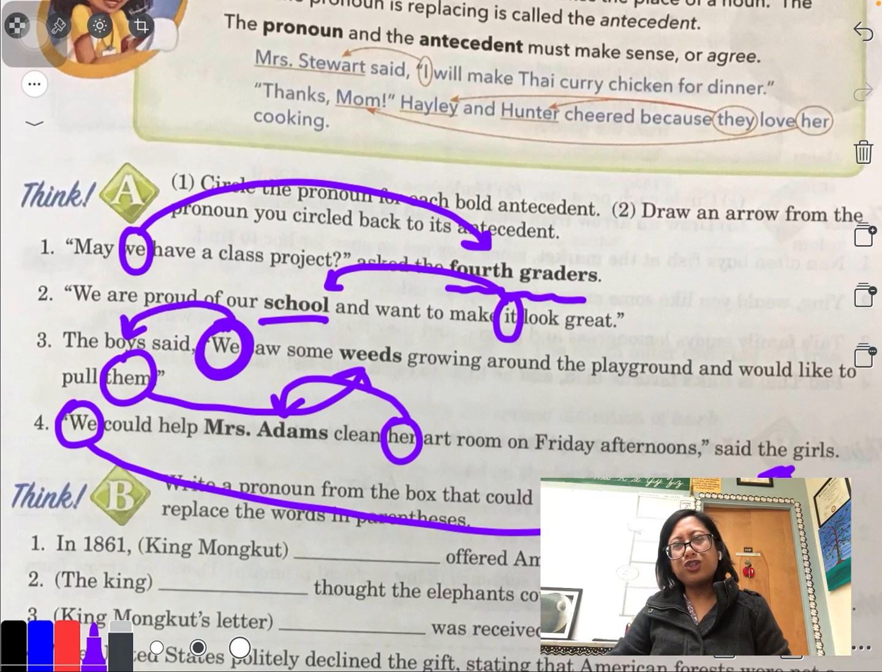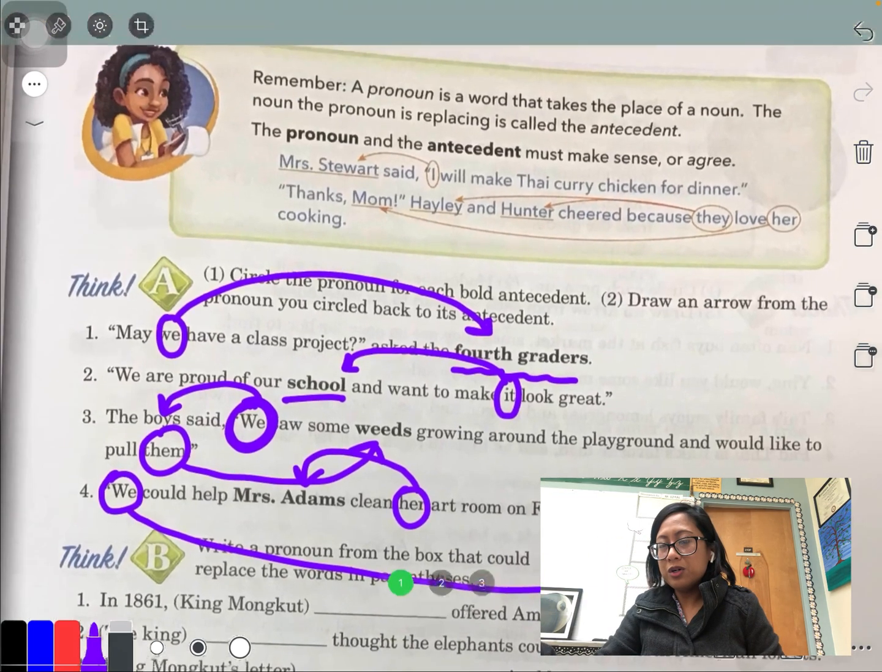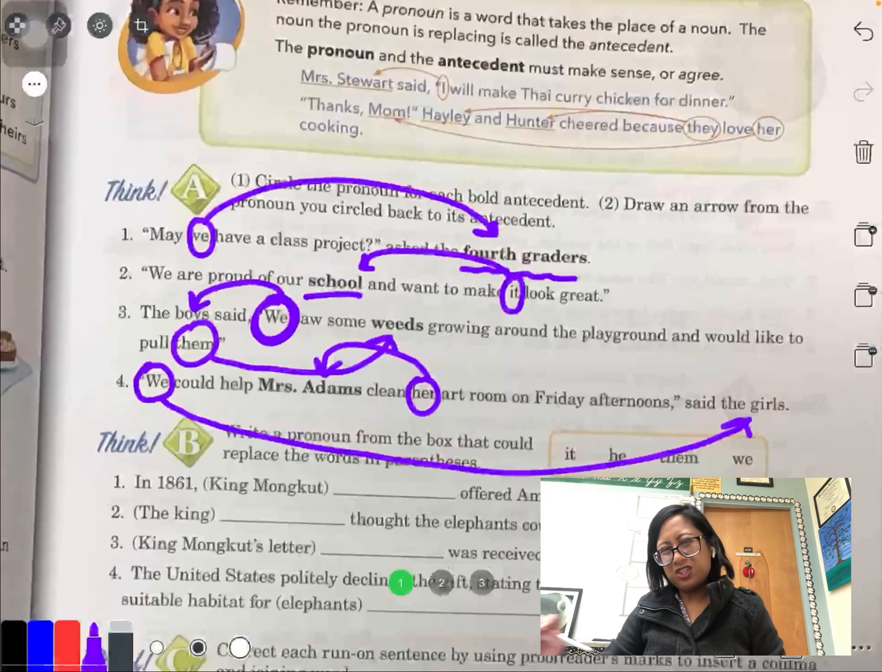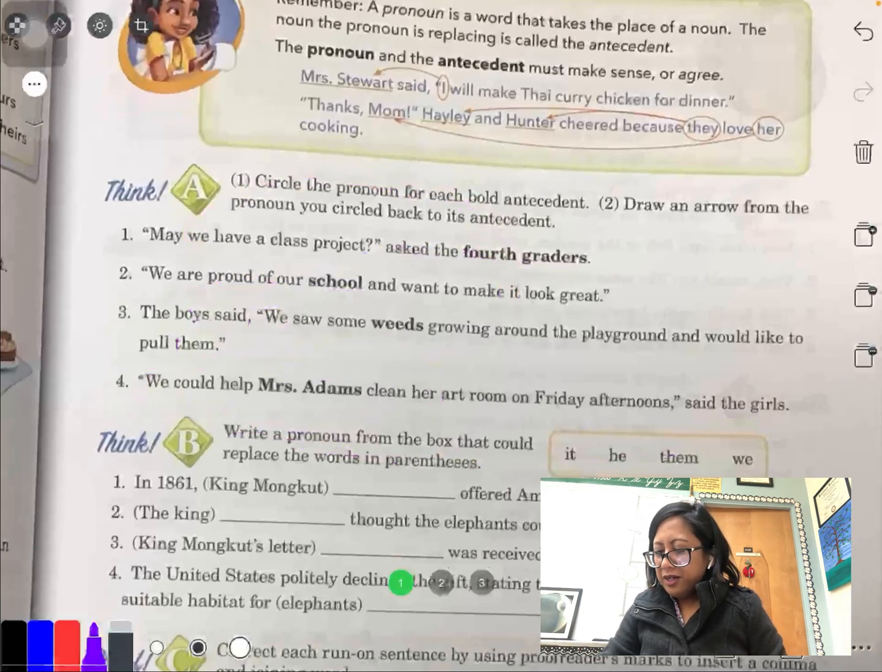I know we did a lot of circling, and I'm going to go over this again at our meeting, but the point is the antecedent is a noun referring to the pronoun. Okay, so I'll go over this again in our meeting. I know that may have been confusing. Let's just erase that.